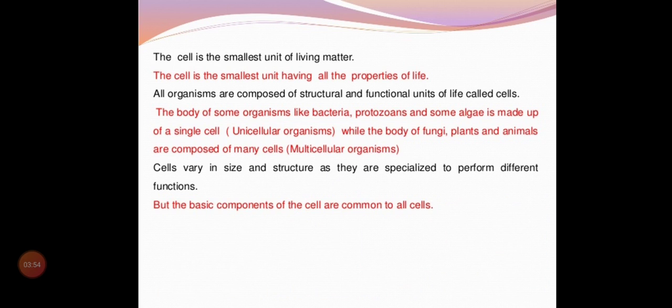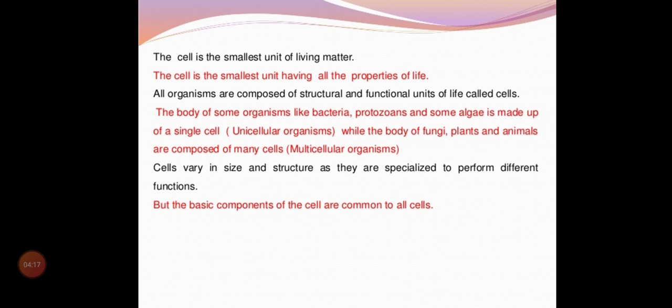So what is a cell? Actually we have learned from grade 8 onwards, grade 8 onwards we have this chapter, cell. So what is a cell? A cell is the smallest unit of living matter. We tell that the smallest unit of living matter is called a cell. How do we say this? The smallest unit of a house or any building is the brick.